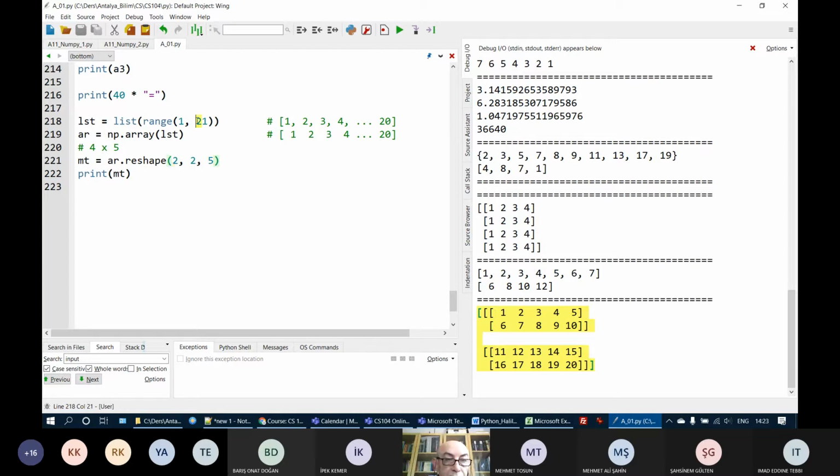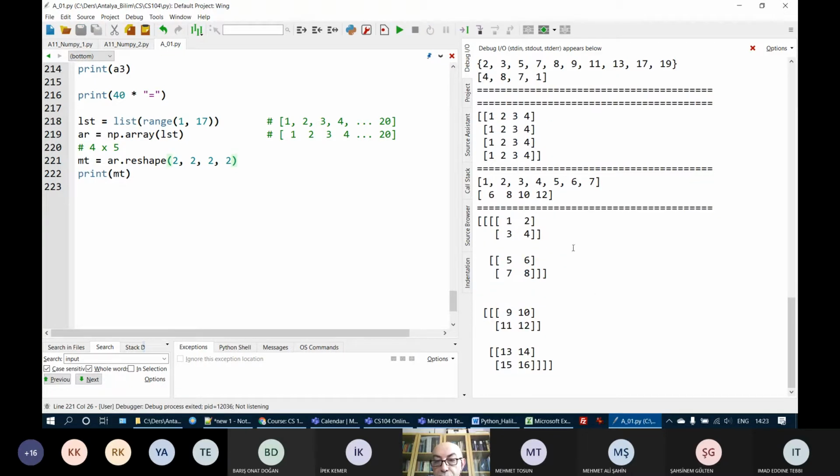Let's put here, for example, not 21, but 41. And let's put here 2, 2, 2, 2, 8, let's say 17. And let's put here 2 and 2. Let's run this. As you see, this is 1 dimension, 2 dimension. Together, this is the 3rd dimension. And there is the same thing again, a 3-dimensional thing here, another 3-dimensional thing here. All together, this is 4-dimensional data. But as I said, I will not ask in exams more than 2 dimensions.